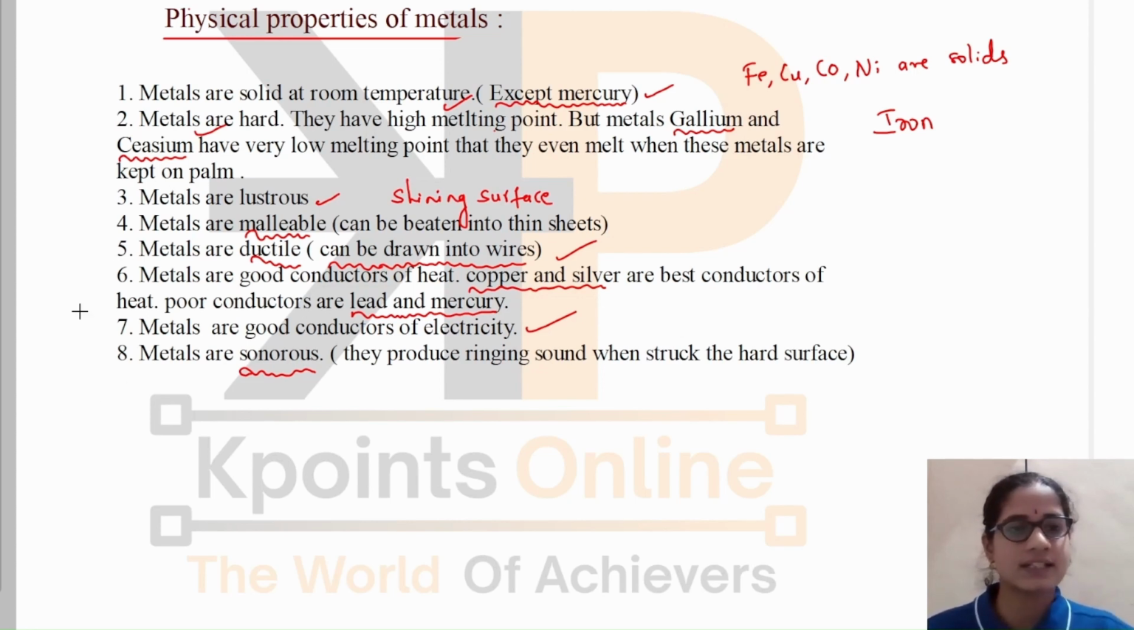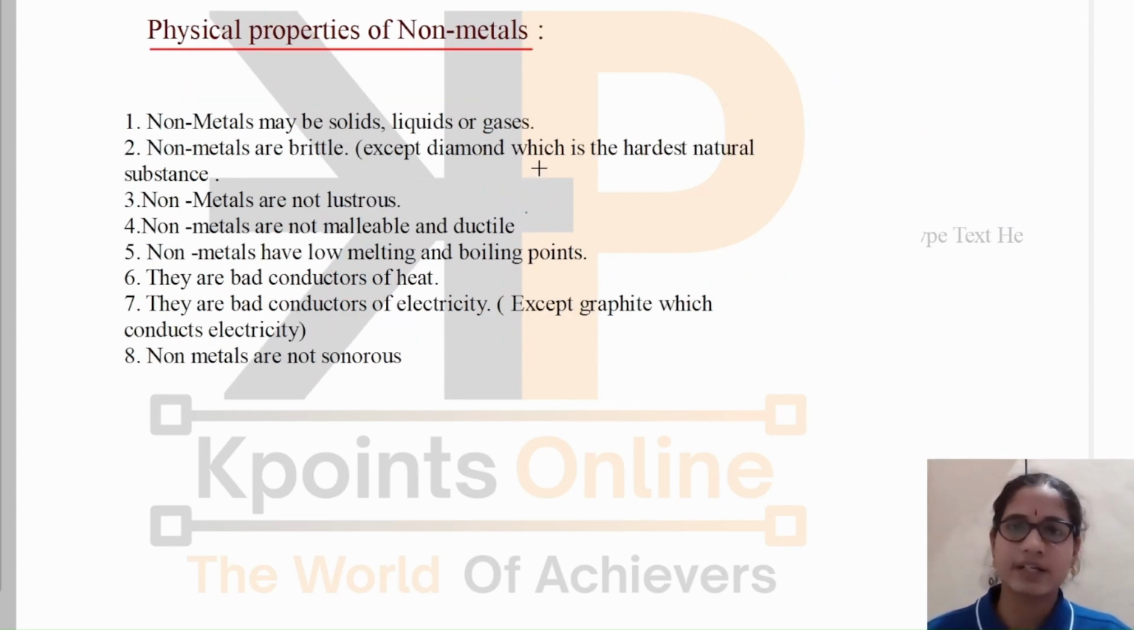Then let us move to the physical properties of non-metals. Almost all the properties are opposite in nature when it comes to non-metals. See here, non-metals may be solids, liquids or gases. Solids like phosphorus, sulfur or carbon are solid non-metals. Bromine is the only non-metal which is in liquid state. And gases are many, like hydrogen and nitrogen.